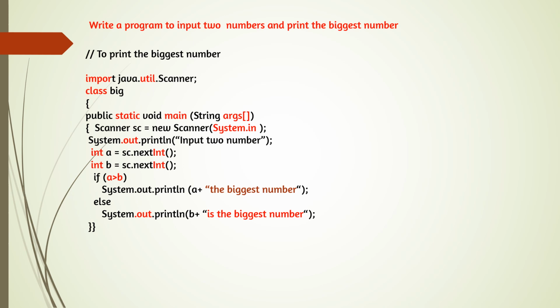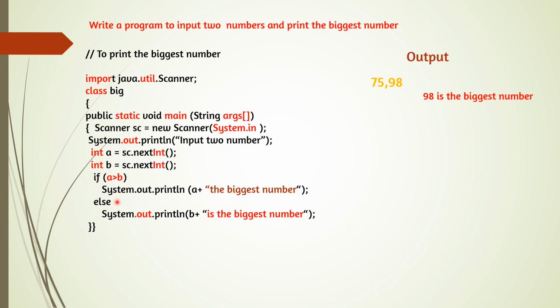And now the condition: if a is greater than b, if the first number is greater than b, then print a. That means a is the greatest number. So here we can see the example. Suppose you are inputting 75 and 98, and we check a greater than b. a is 75 and b is 98. The condition is false. So here else will be executed.